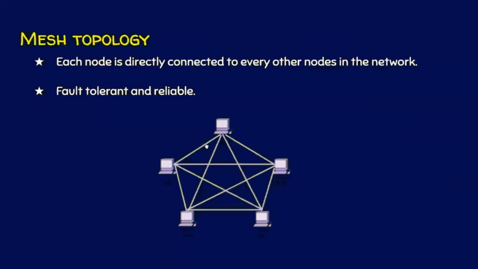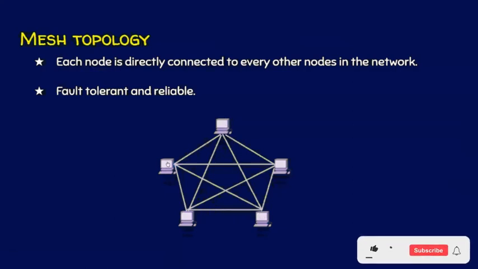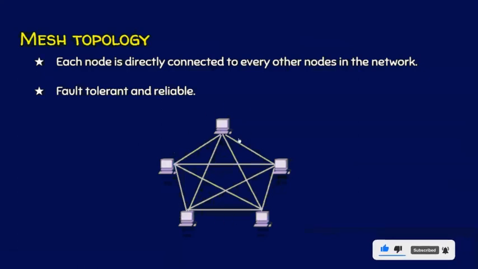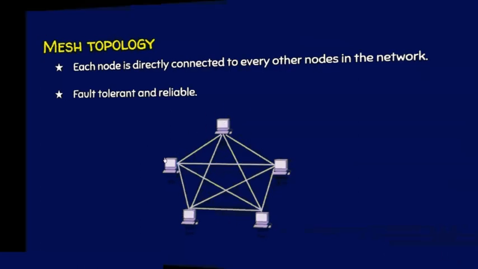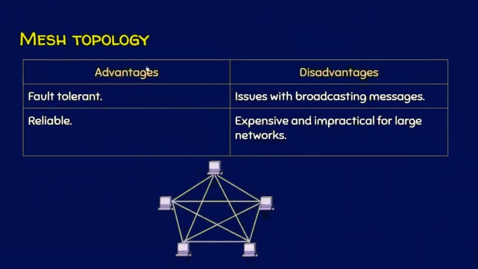Suppose there is a link failure encountered here, this computer has another way to reach the destination. If this link fails, this computer has so many ways to reach the destination. This is one way, this is another way, and this is another way, and this is another way. There are so many ways for a node to reach the destination. We will see the advantages and disadvantages now. The advantages of mesh topology are, it is fault tolerant.